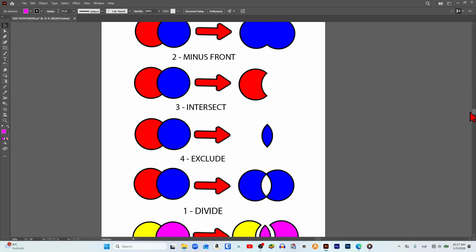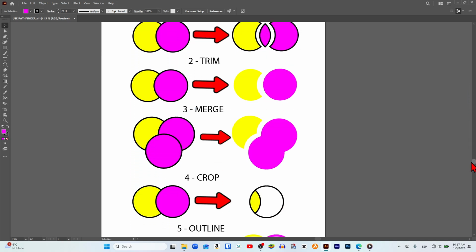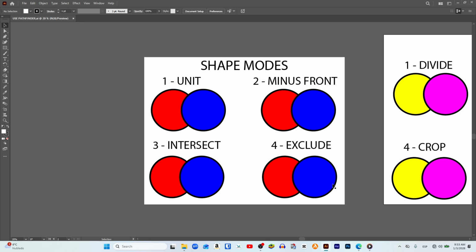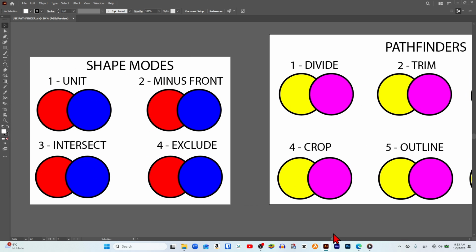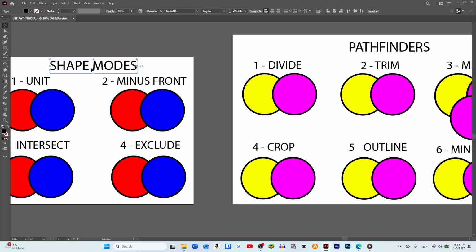In this video, I will show you how to use Pathfinder in Illustrator. We begin in a new Adobe Illustrator document, and as you can see, I have two artboards created to show you how each of the functions of the Pathfinder tool works. The first thing we have to do is open this Pathfinder menu, where all the different available functions are located.